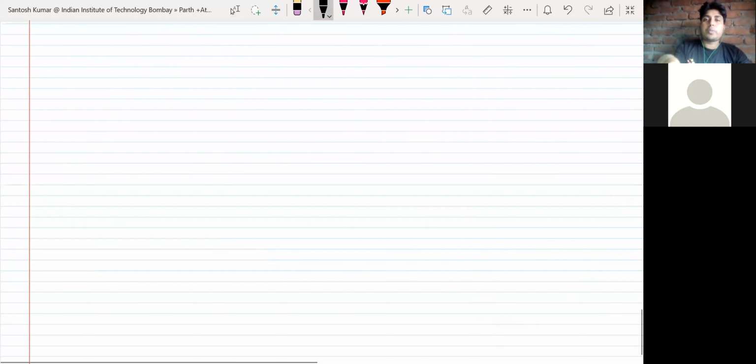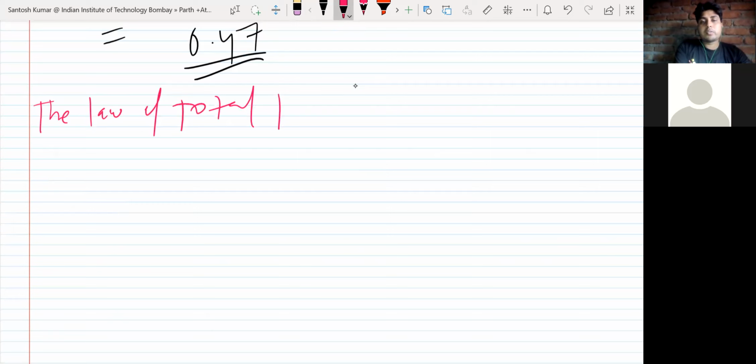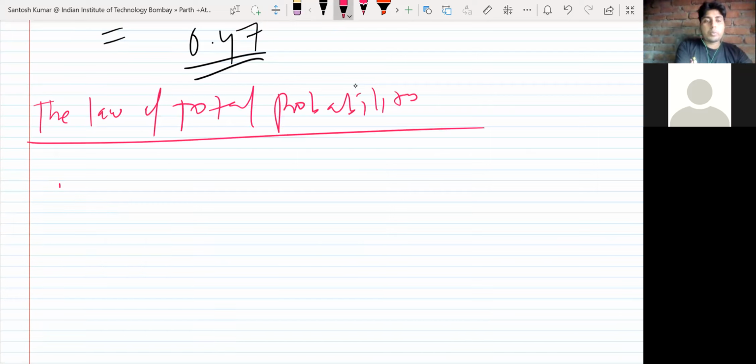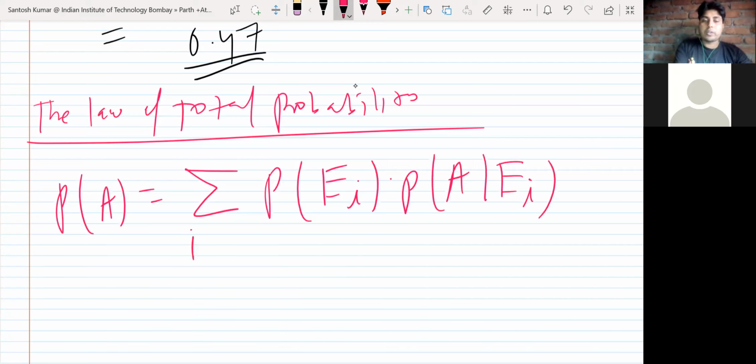So this was the formula for total probability. Let me write again, the law of total probability. Simply, the formula is: probability of event A is the summation of probability of Ei into probability of A given Ei, i from 1 to n.